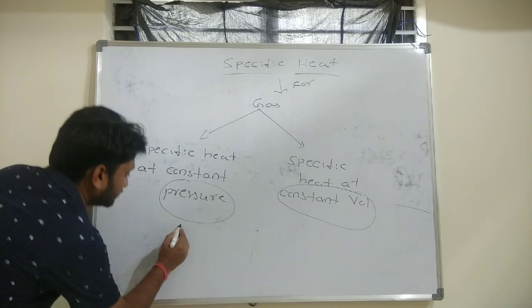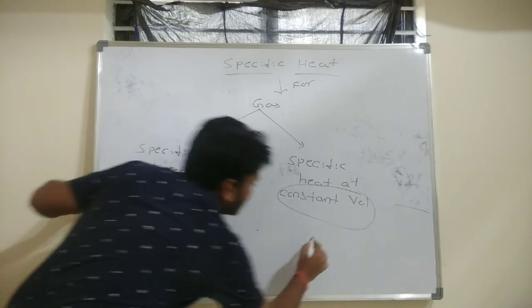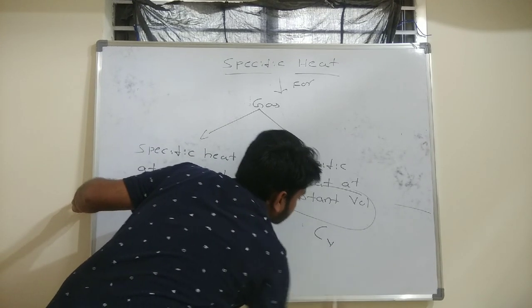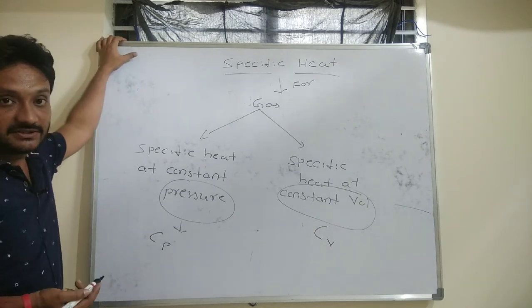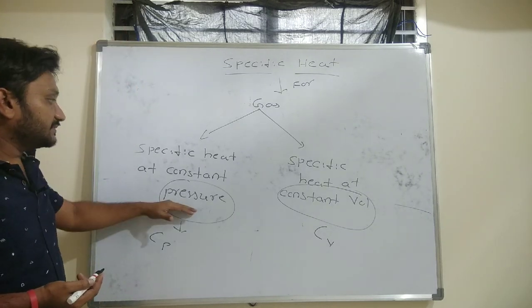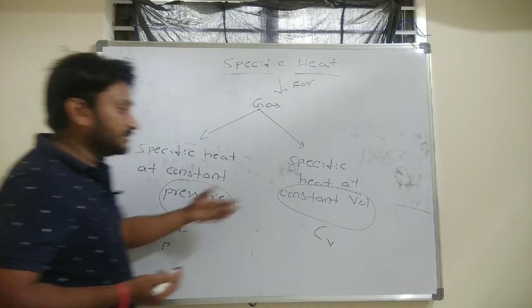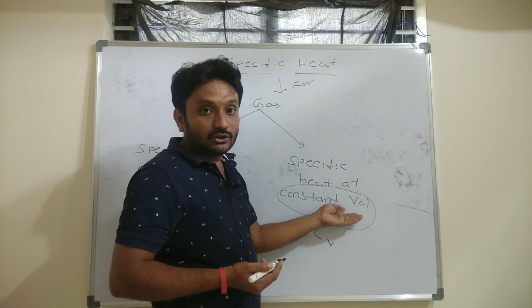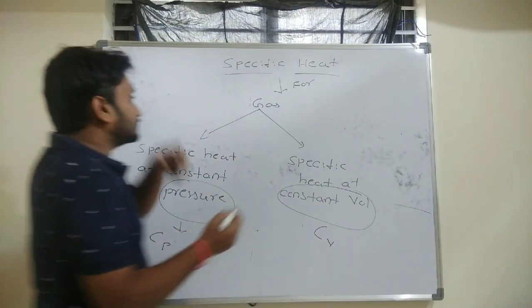The notation for specific heat at constant pressure is usually Cp, and for constant volume it is Cv. Okay, so if you add heat to any gaseous material at constant pressure, that specific heat we will name Cp. And if you are adding the heat at constant volume to any gaseous substance, that will be Cv. I think you understood this.